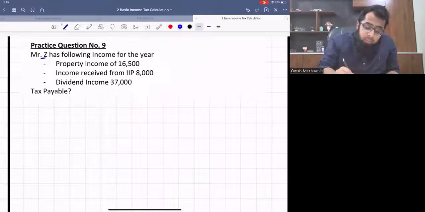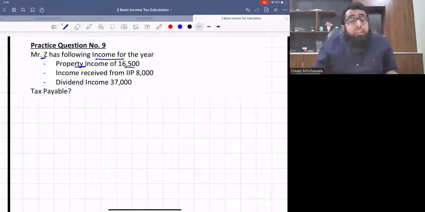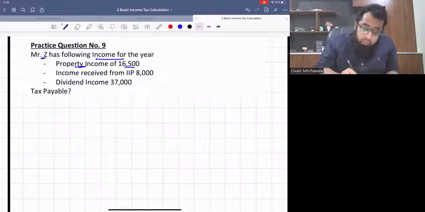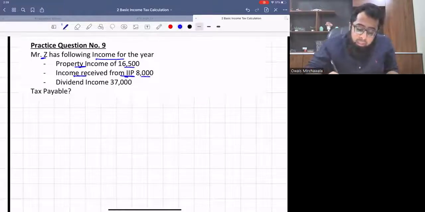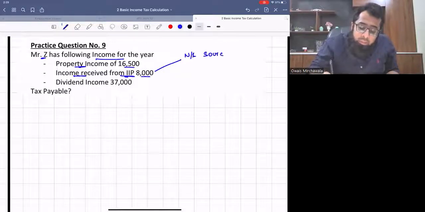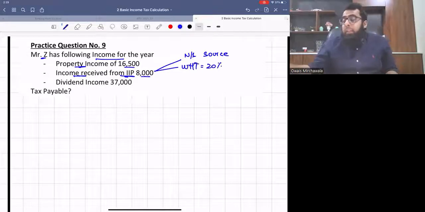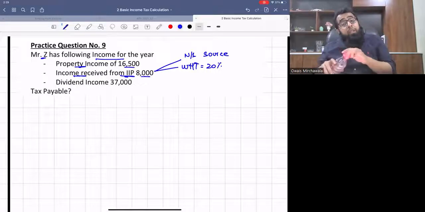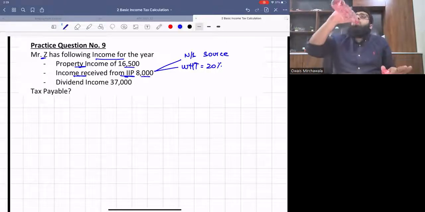Mr. Z has the following income. Property income is 16,500. Income received from IIP 8,000. Now the examiner is silent, so we will assume it is a non-saving source, and we will assume withholding tax of 20%. This is a default assumption which will be used normally.